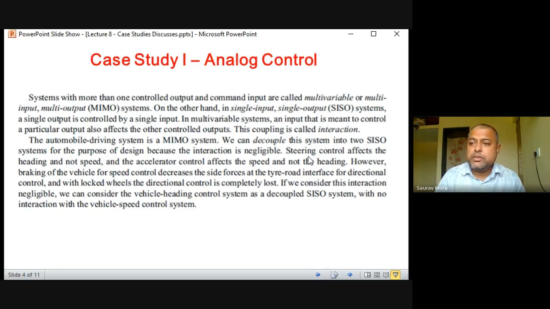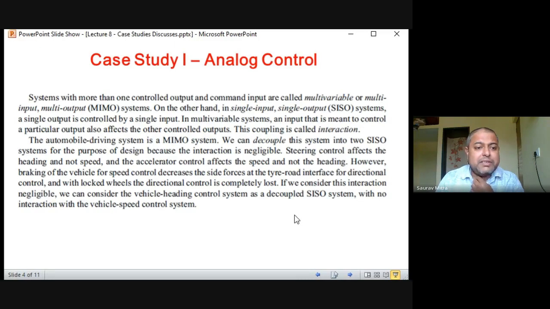So by steering, we are not controlling the speed. By steering, we are controlling the direction. And the accelerator control affects the speed and not the heading. Heading means direction. So very clearly you can understand whether the two inputs are orthogonal, uncorrelated, or correlated. In this case, steering and heading are uncorrelated. That means which direction I am supposed to go and how much speed I am supposed to go, these two things are not related. That's why it is easier in this MIMO system to represent it as two SISO systems.